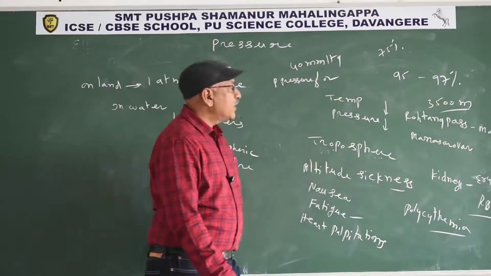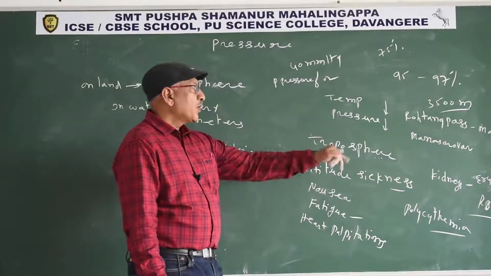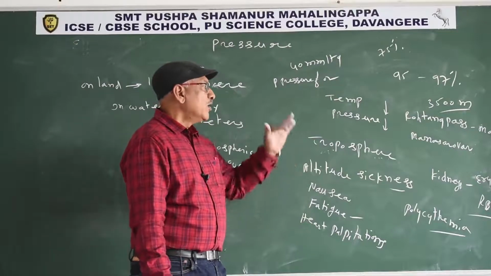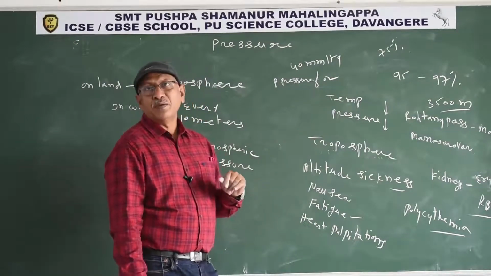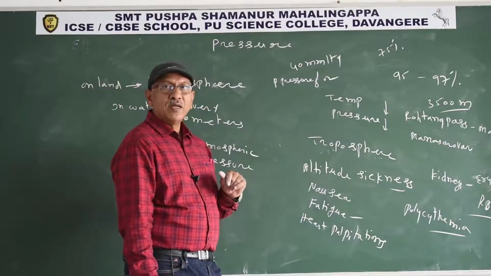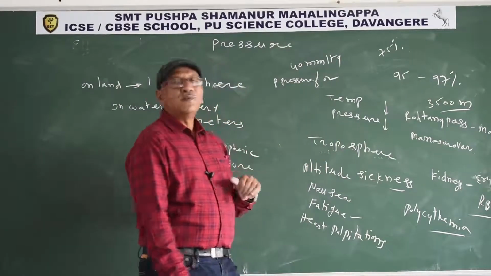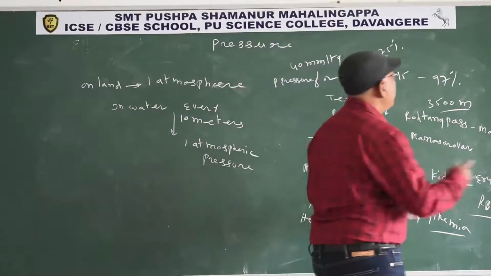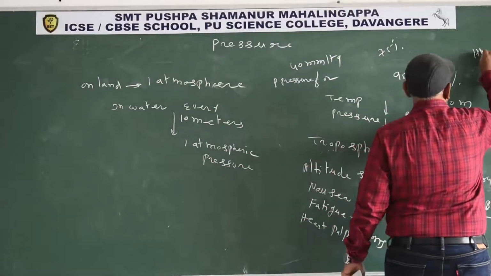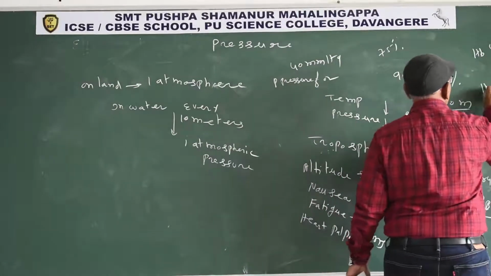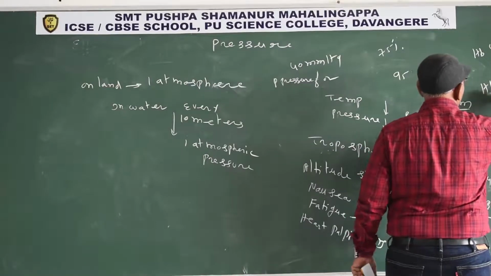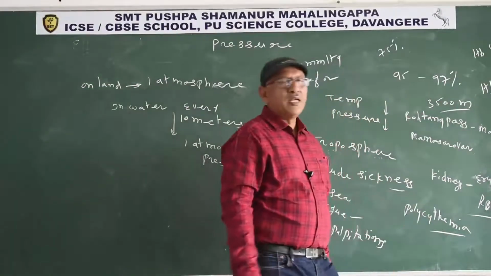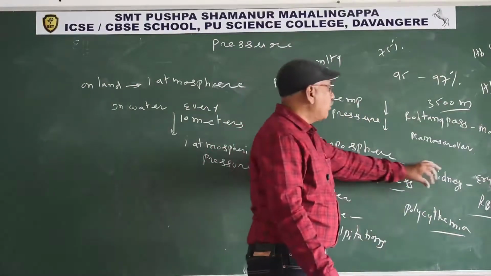More RBC are present, but the binding capacity of oxygen decreases. But as more number of RBC are present, automatically they possess more amount of hemoglobin. So more amount of oxygen is also circulated to various parts of the body. For example, in people living on the plain, hemoglobin may bind to 4 oxygen molecules. In people living at high altitude, hemoglobin binds to 3 oxygen molecules, but more amount of hemoglobin is present in people living with polycythemia.